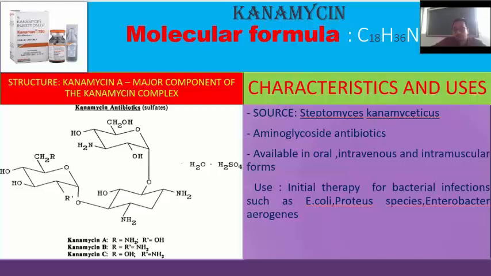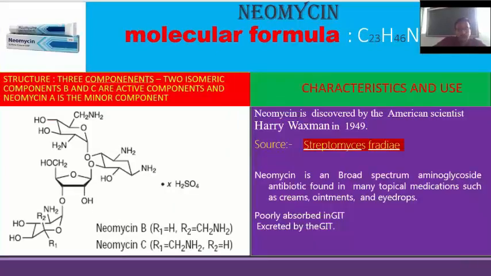So what is the source? The source is Streptomyces kanamyceticus, and it is an aminoglycoside antibiotic. It can be given orally, intravenously and intramuscularly. It is used for bacterial infection by E. coli and other species.